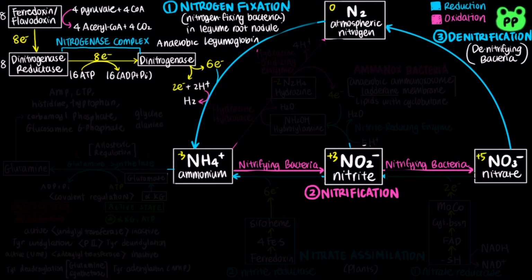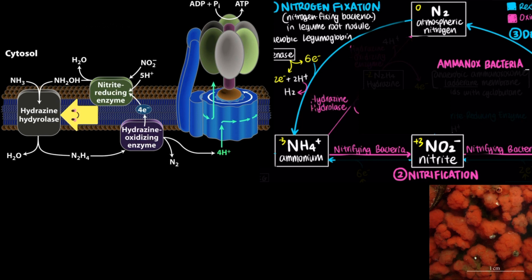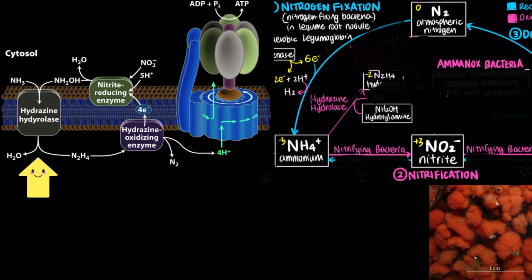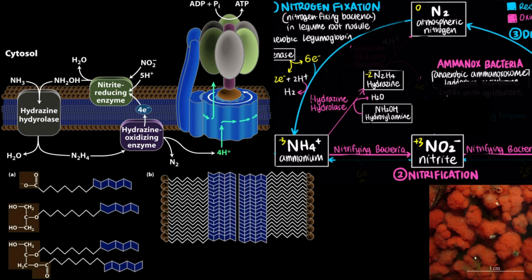The nitrogen cycle is short-circuited by the anammox bacteria, which convert ammonia and nitrite to atmospheric nitrogen. First, hydrazine synthase converts ammonium and hydroxylamine into hydrazine and water. Hydrazine is a highly toxic molecule that is sequestered in a specialized organelle known as the anammoxosome. The membrane of this organelle is composed of lipids known as ladderanes, which contain fused cyclobutane rings that form a very dense barrier to slow the release of hydrazine.